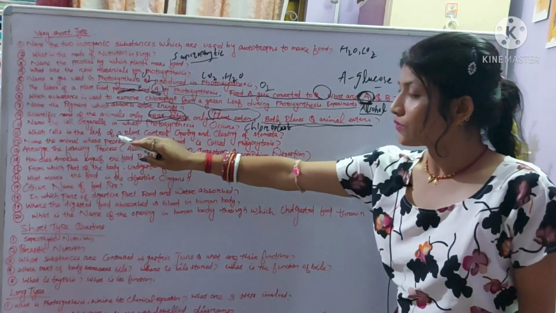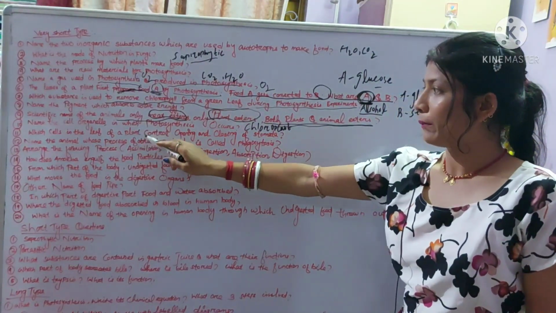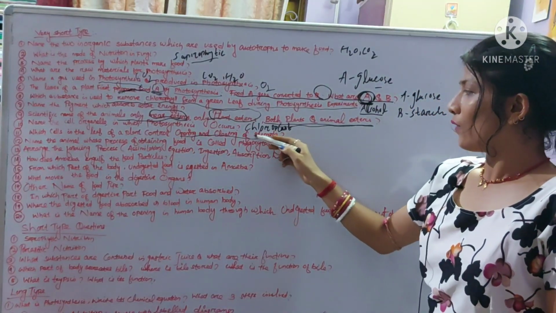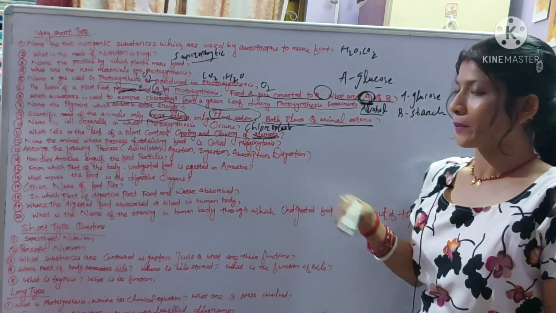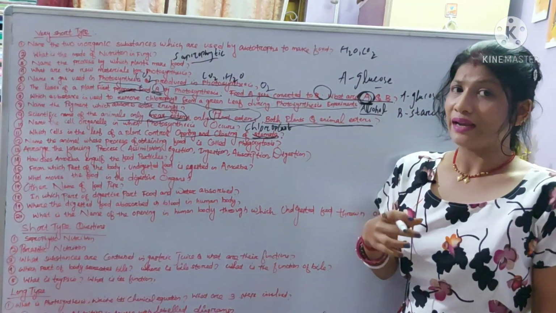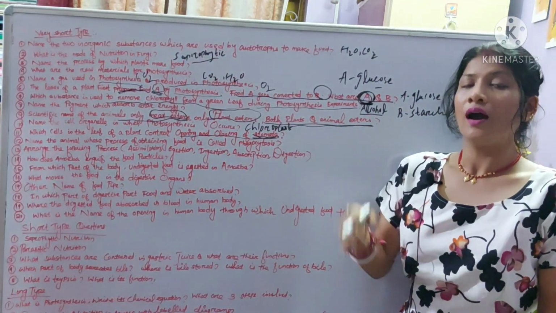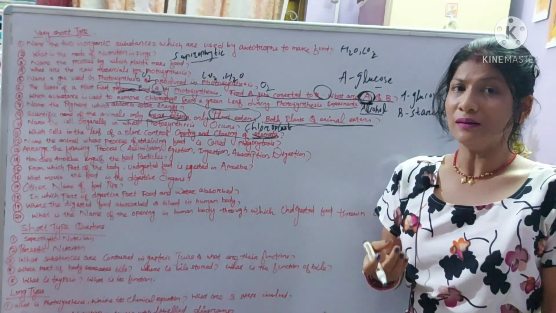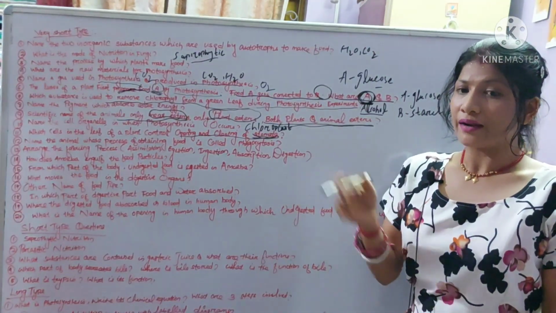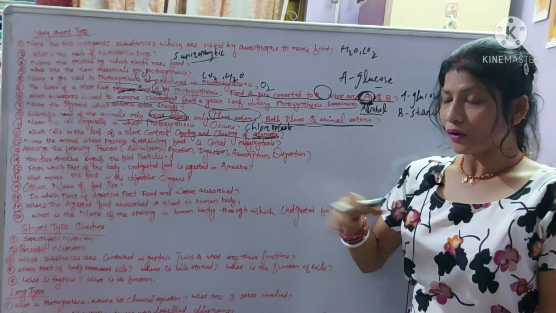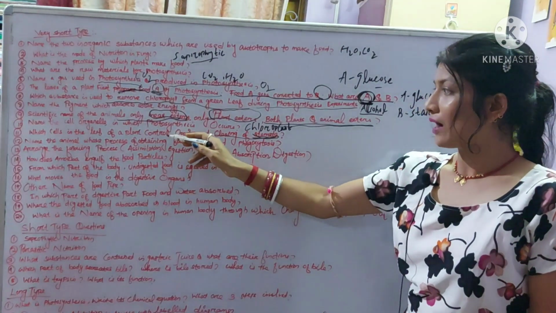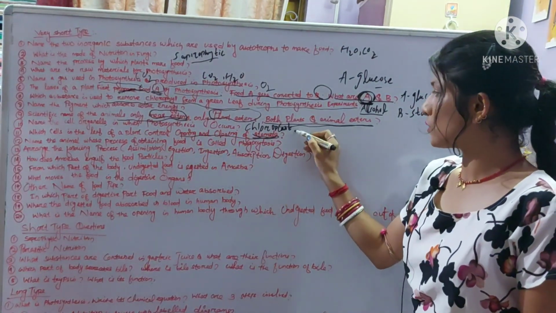The next question, which cell in the leaf of the plant controls the opening and closing of stomata? We know what stomata are. Stomata are small tiny pores present on the surface of the leaf. What is the function of the stomata? Carbon dioxide enters into the leaves with the help of stomata, and it also helps in gaseous exchange. So which cell helps a plant control the opening and closing of the stomata?